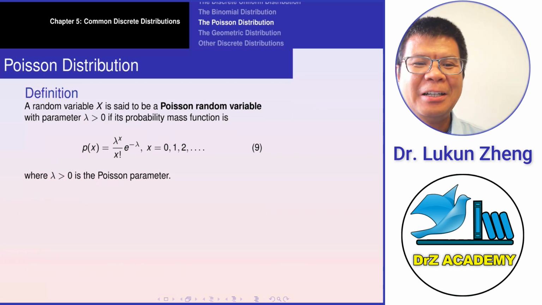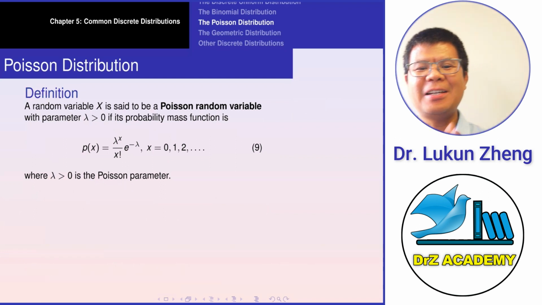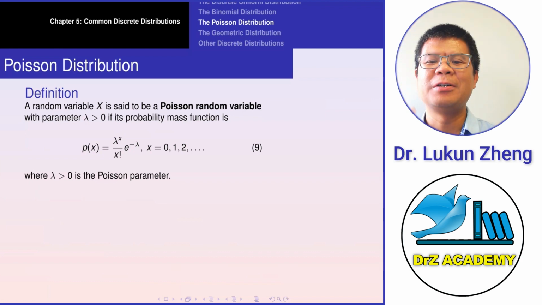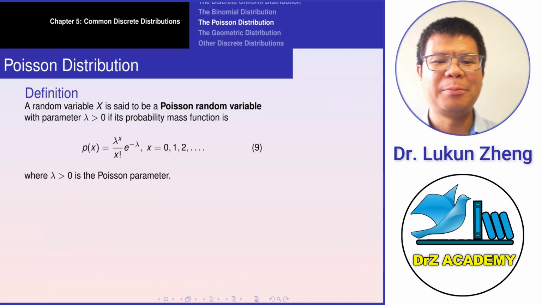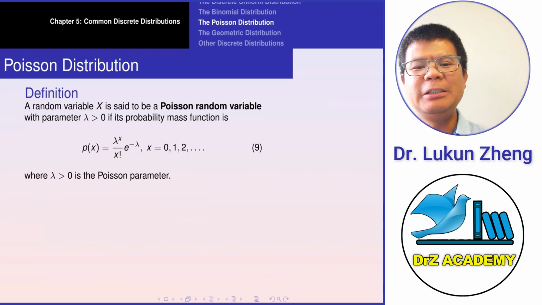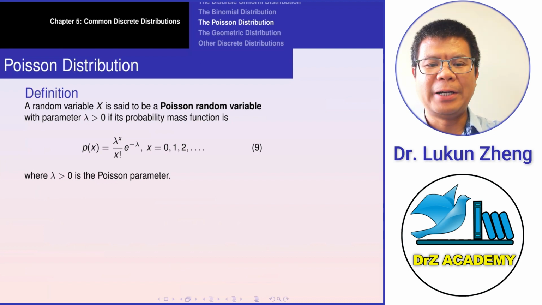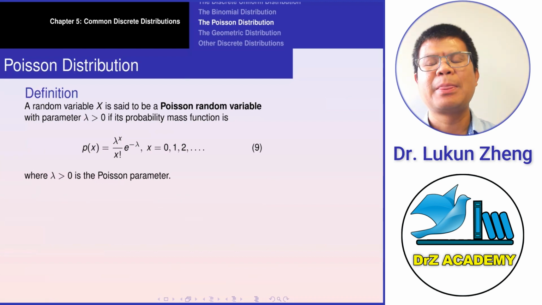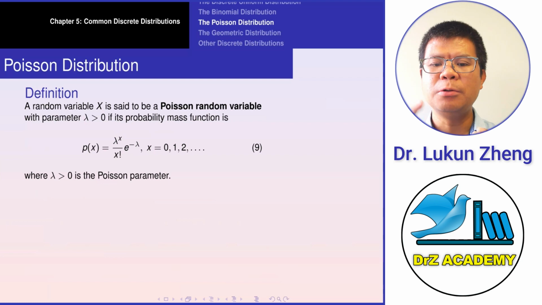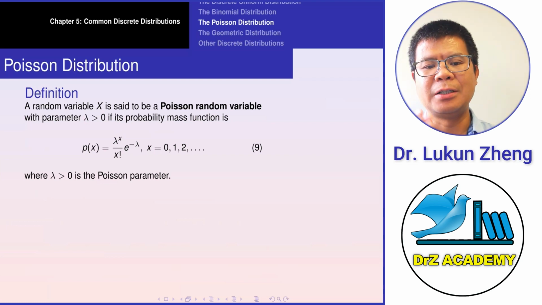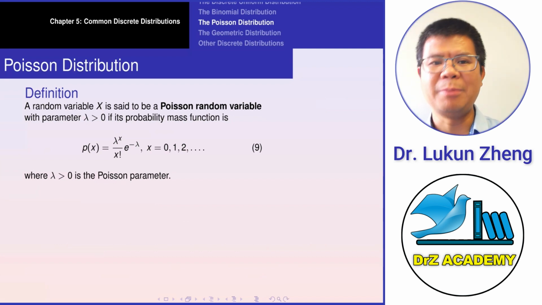Consider this definition. A random variable x is said to be a Poisson random variable with parameter lambda greater than 0 if its probability mass function is given below. Alright, so the p of x equals lambda to the power x over x factorial e to the power negative lambda. Right, so here x can be 0, 1, 2, and so on. So lambda here is the Poisson parameter.